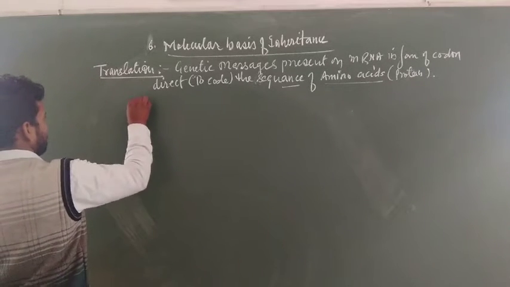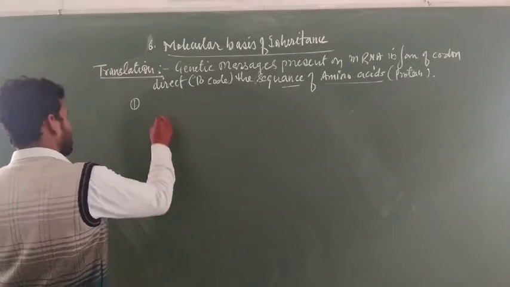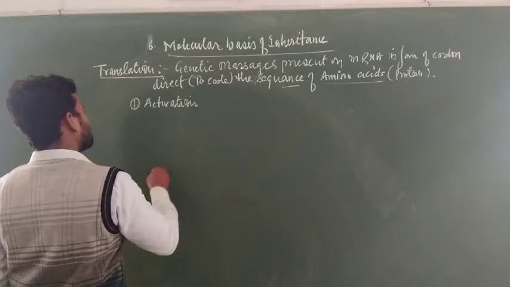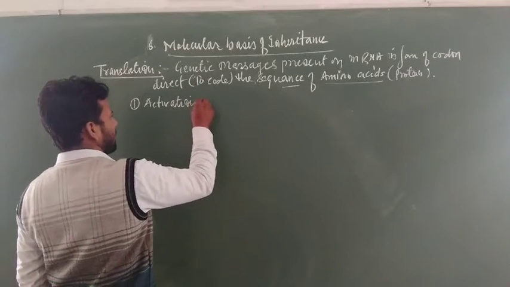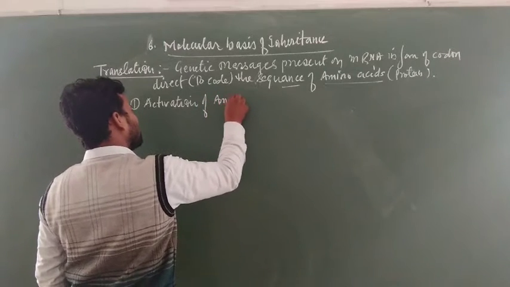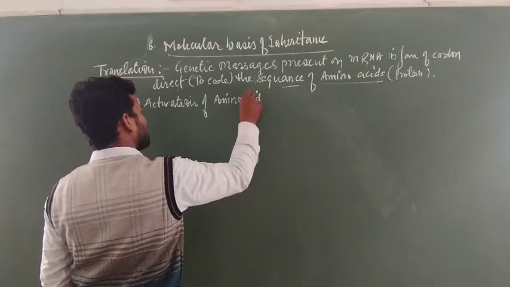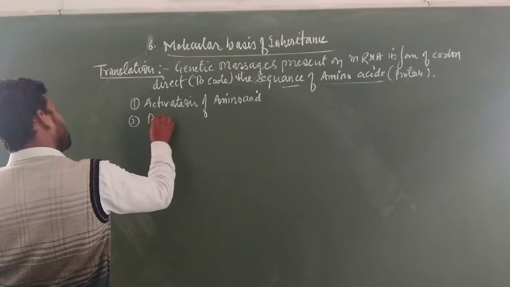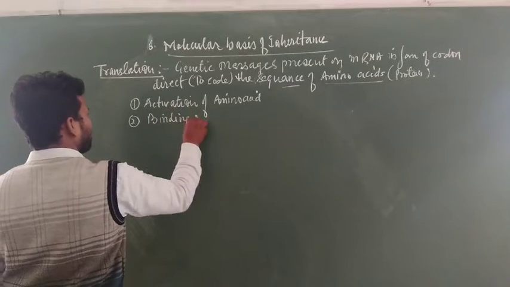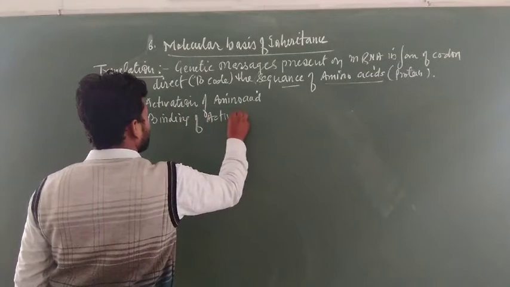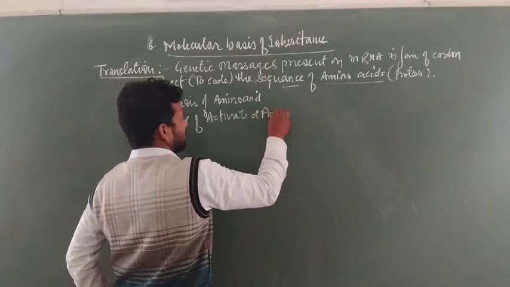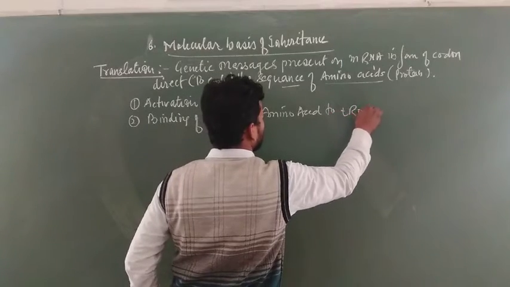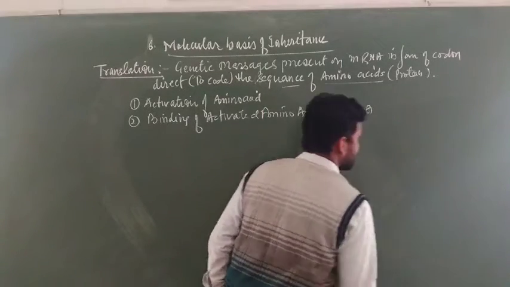The mechanism of translation is completed in the following steps. First is the activation of amino acids. In this step, amino acid activation is studied. The second step is the binding of the activated amino acid to tRNA. How does the amino acid bind to the tRNA?